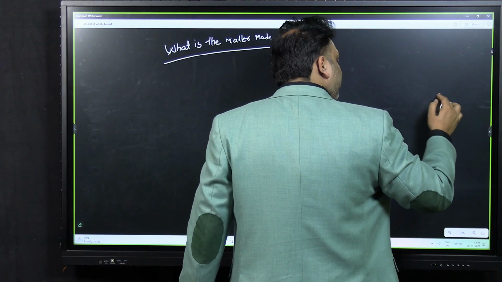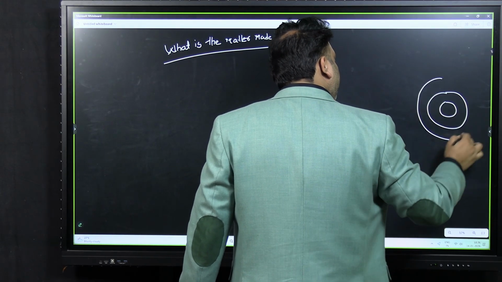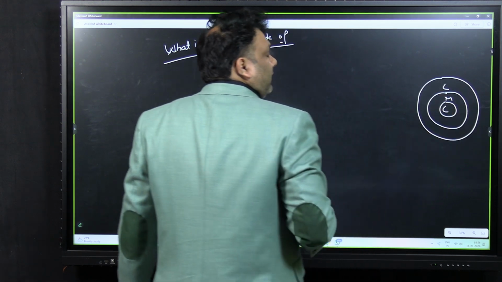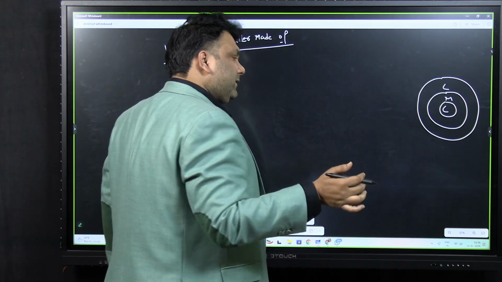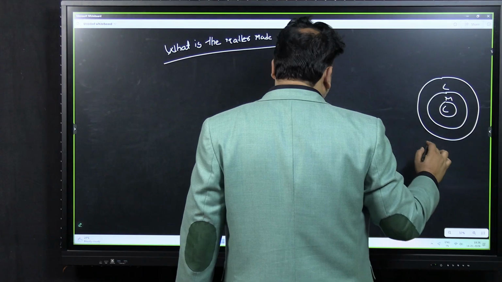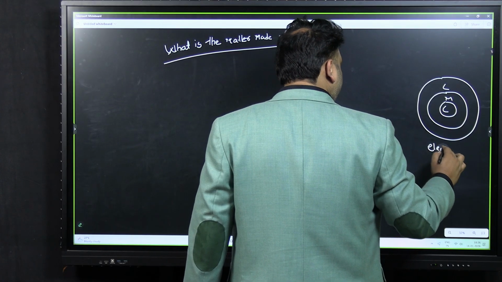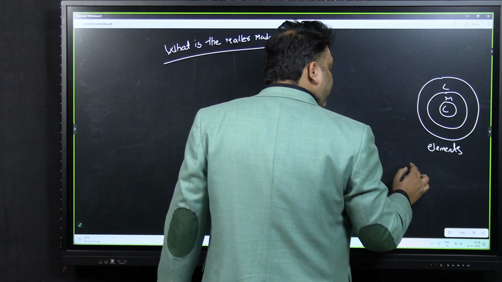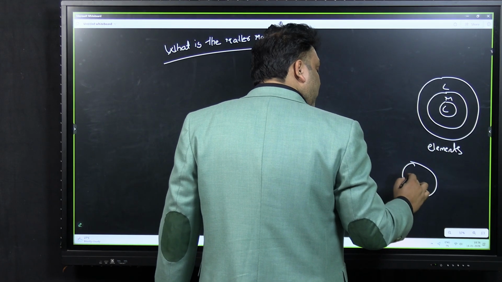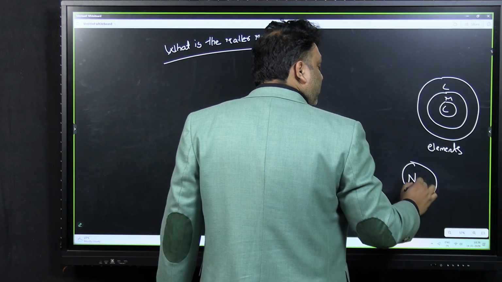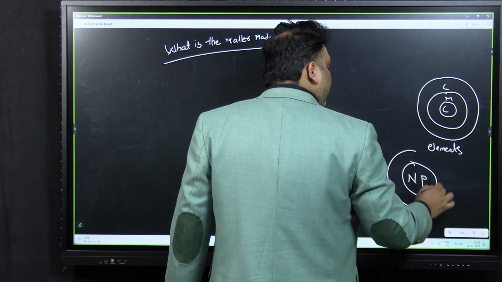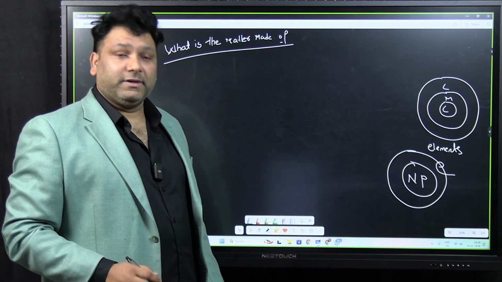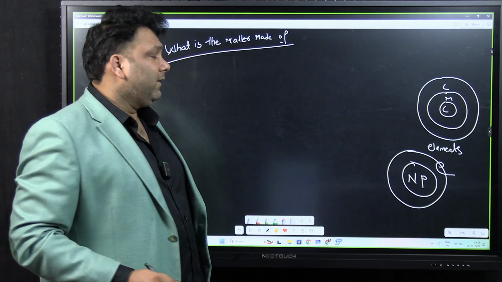See, you have the core, mantle, crust. Now what are these made up of? Okay, at least आपको पता है. These are made up of some elements. Now elements में क्या होता है? In elements you have the nucleus. Nucleus में you have neutrons and protons, and you have the electrons. So you have the electrons in the fixed orbits. ये चीज तो पता है.